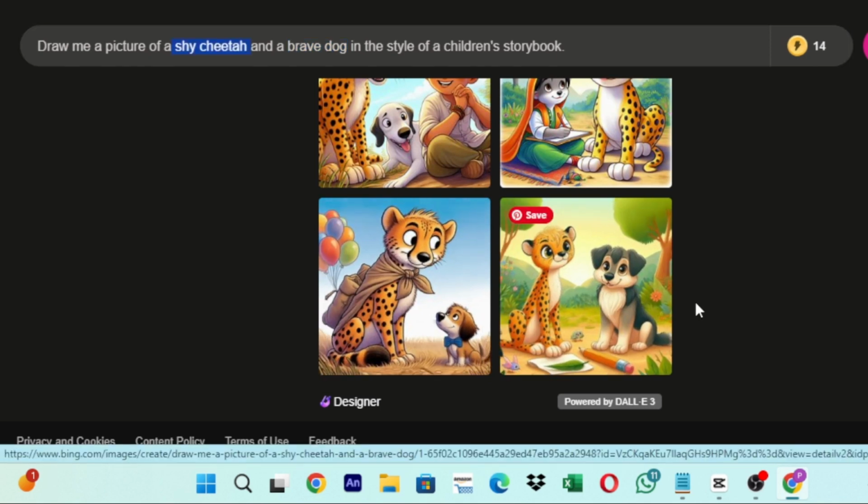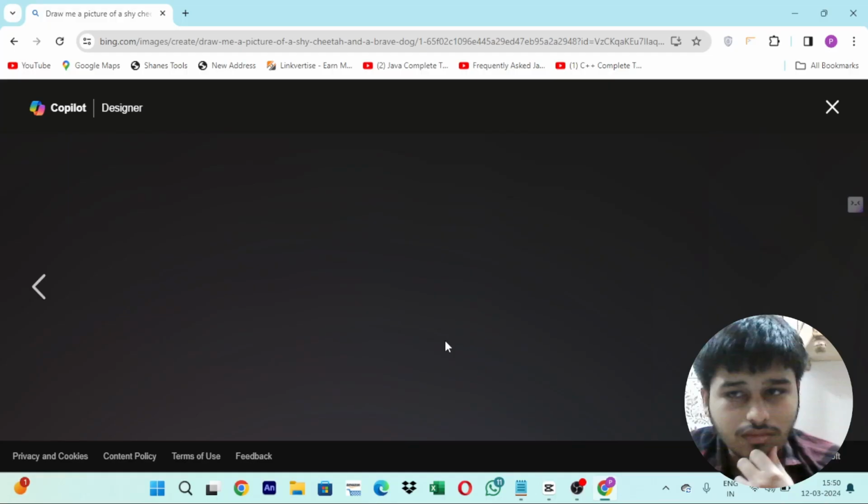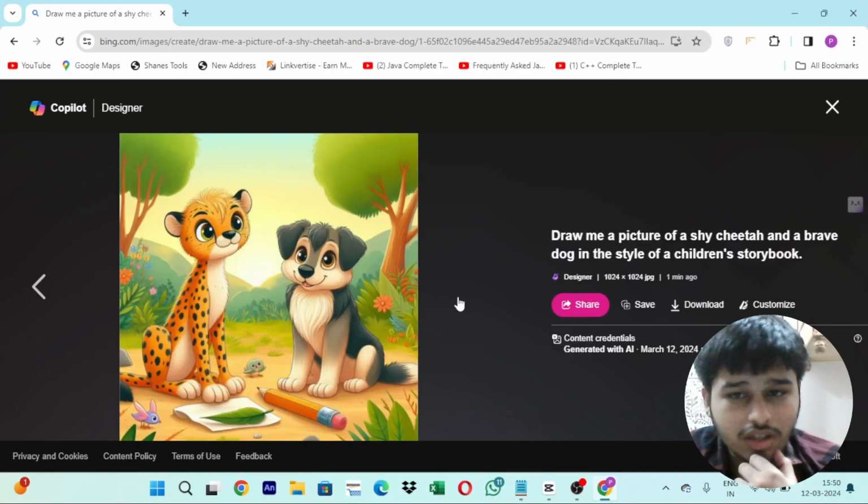So I like this one. In this, the dog is brave and the cheetah is a type of shy, and the cheetah is a female cheetah, right? And the dog is a boy. According to our story, Rocky is a boy and Chintu is a girl, right? So this image is perfect. So what I will do, I will just click on this image.